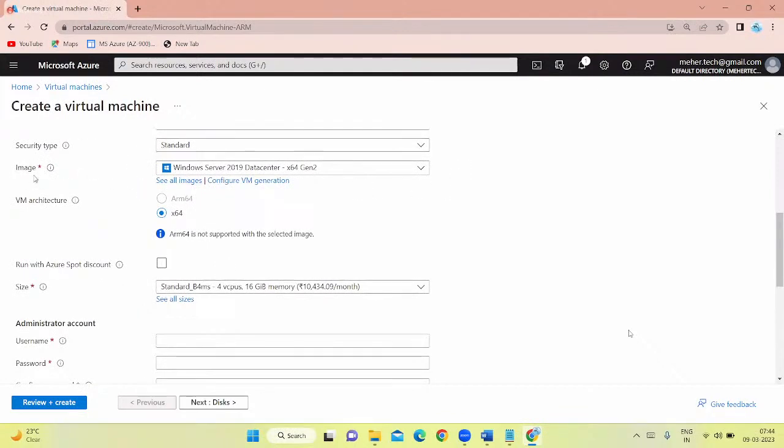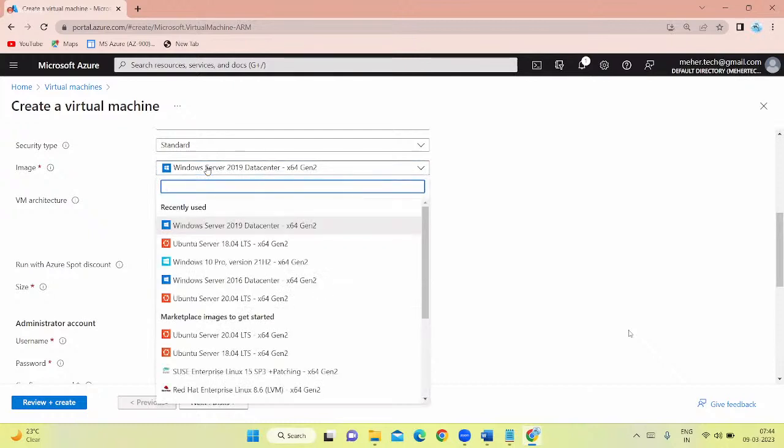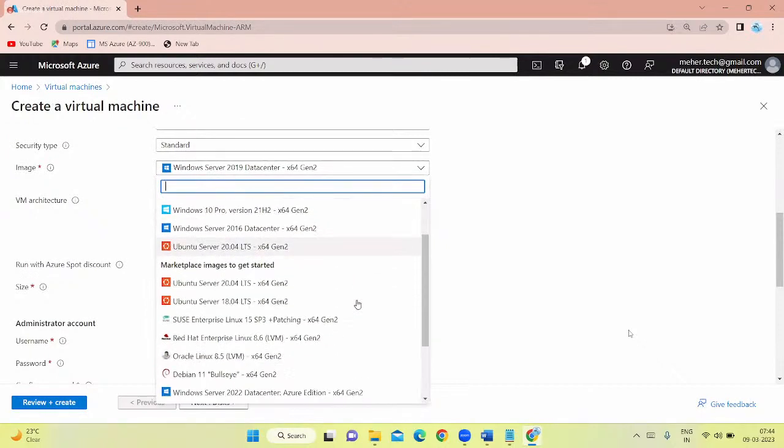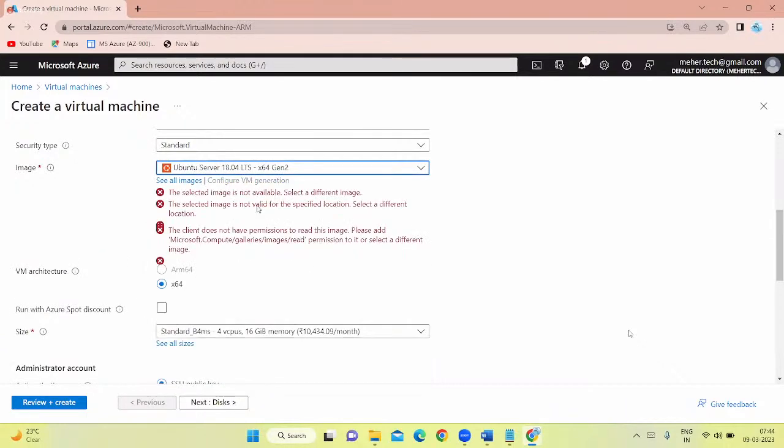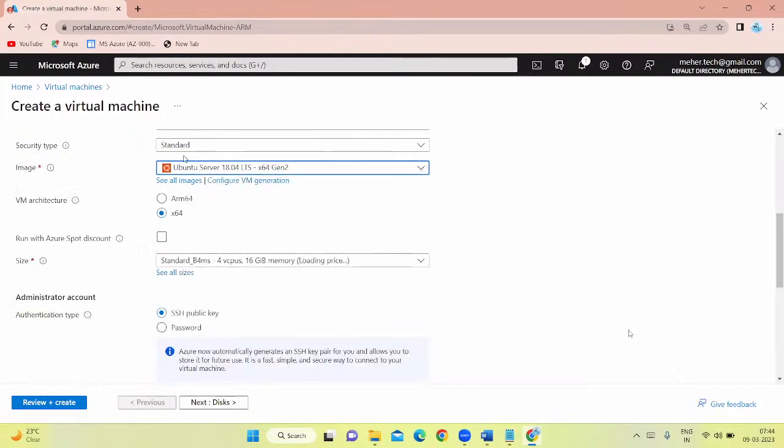Image is nothing but an operating system. So all the time we have chosen Windows 2019 or Windows 10 or Windows, whatever you want. Now I'm choosing an Ubuntu server of Linux operating system.